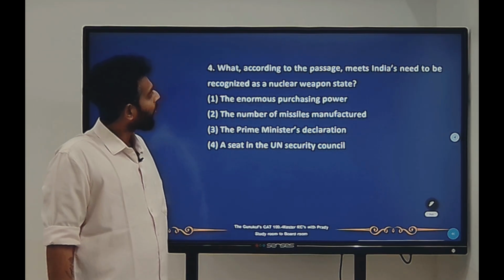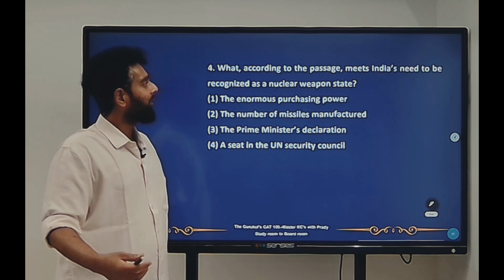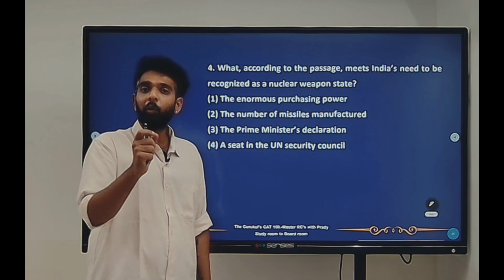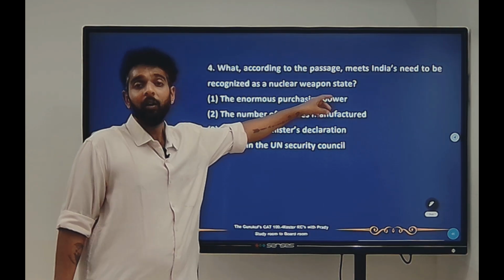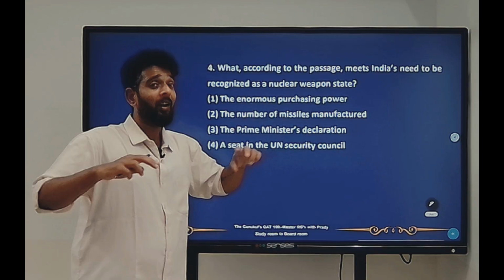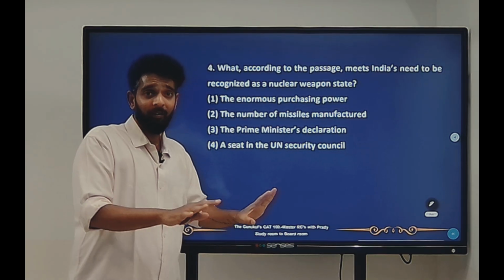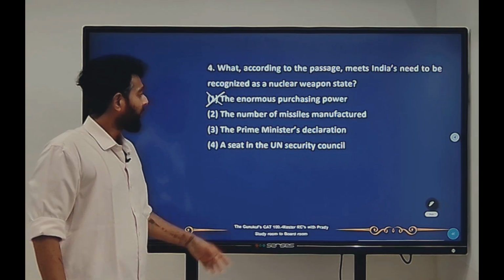Now for the fourth question, what according to the passage meets India's needs to be recognized as a nuclear weapon state? India किस हक से nuclear weapon state बना हुआ है? Right? The enormous purchasing power. By this we understand that India has a very wide market, but it has nothing to do with it becoming a nuclear weapon state. Correct? So definitely 1 is not our correct answer.